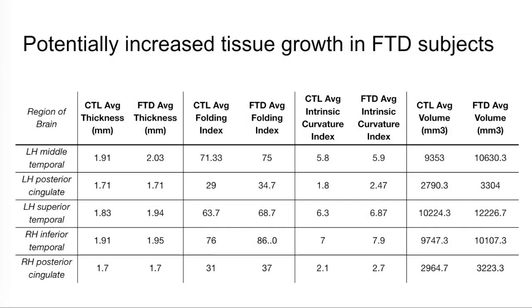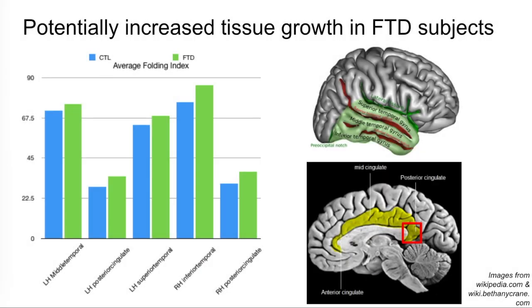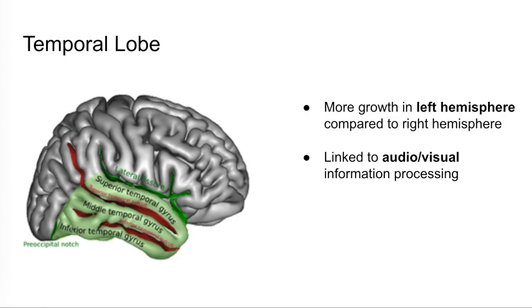Our goal, however, was to identify regions of the brain with FTD that had increased growth by looking for increased values in all 4 measurements for the FTD group, including folding index. We found that the left hemisphere middle temporal, left hemisphere superior temporal, the right hemisphere inferior temporal, and the posterior cingulate cortex regions in both hemispheres met these criteria. Typically, we see more growth in the left hemisphere than in the right.